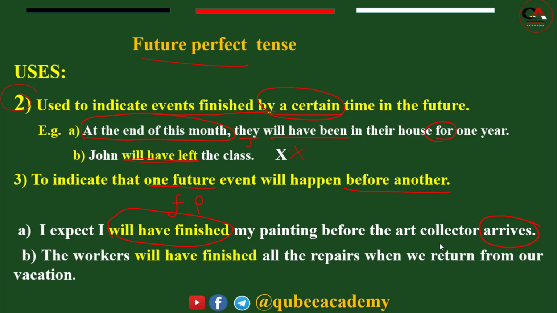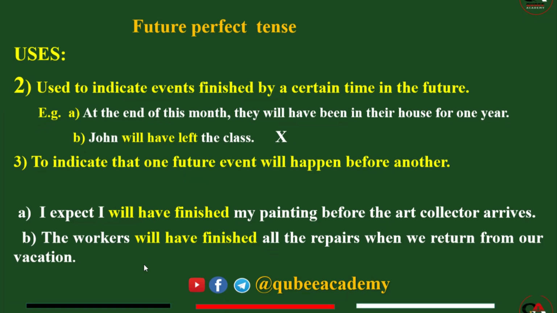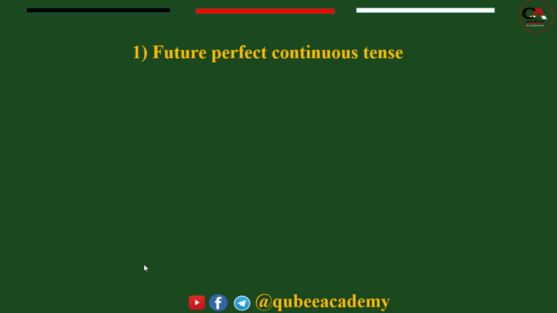Look at this example also. The workers will have finished all the repairs when we return from our vacations. How many tenses are there in this? Two tenses. The first one is future perfect. The second one is simple present. So the workers will have finished all the repairs, and when we return from our vacations is the indicator. So this is all about future perfect.